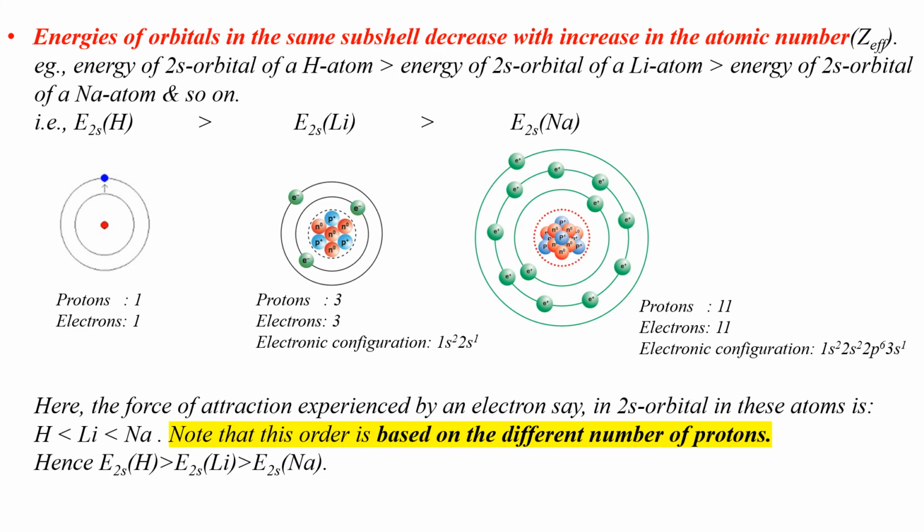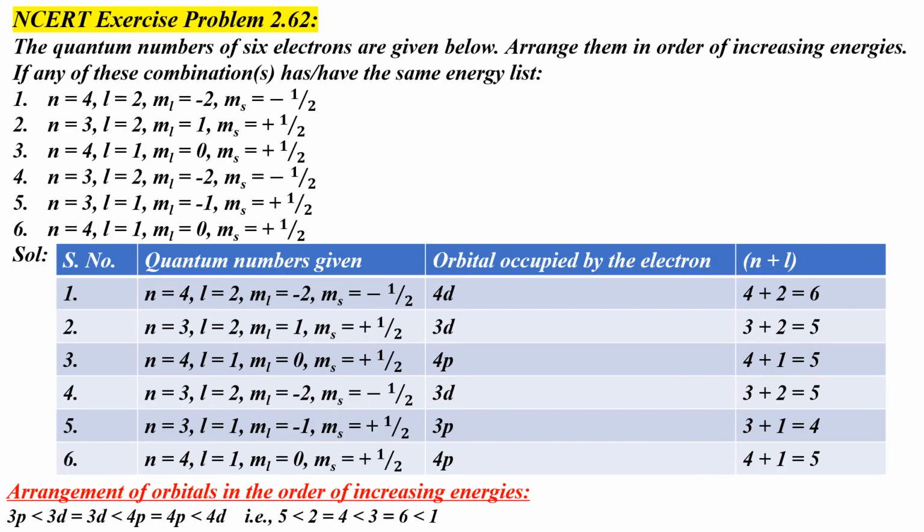Here's an exercise problem 2.62 related to n plus L rule. The quantum numbers of 6 electrons are given below. Arrange them in order of increasing energies. If any of these combinations has or have the same energy, list them. So you can see there are 6 sets of quantum numbers. We are provided with 6 sets of 4 quantum numbers, and each set corresponds to the orbital occupied by each one of the 6 electrons.